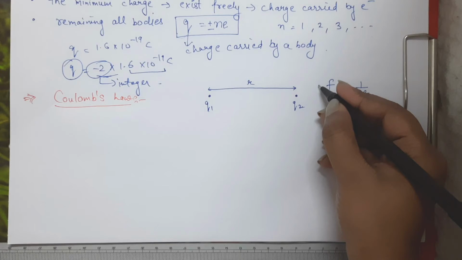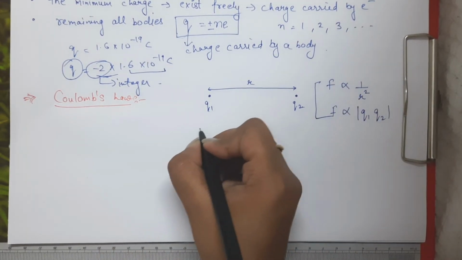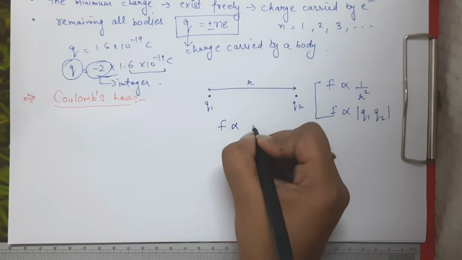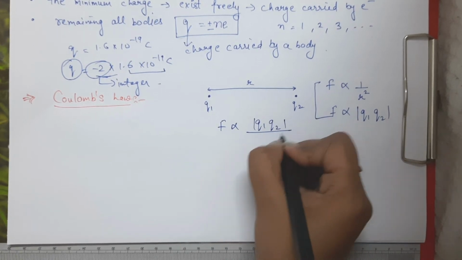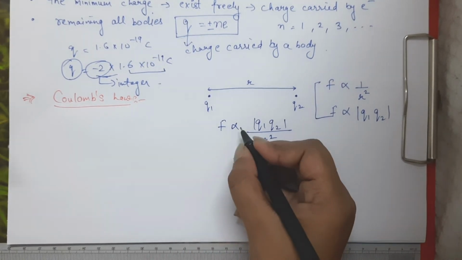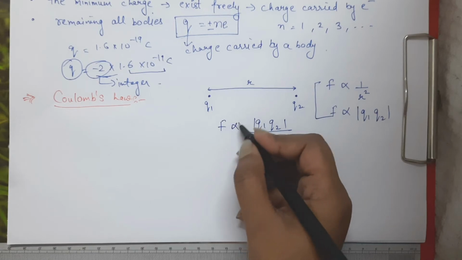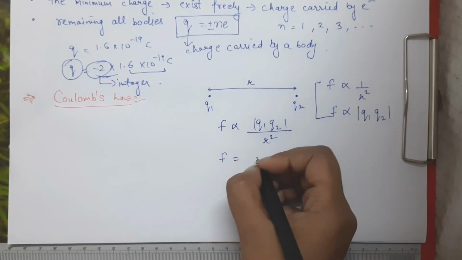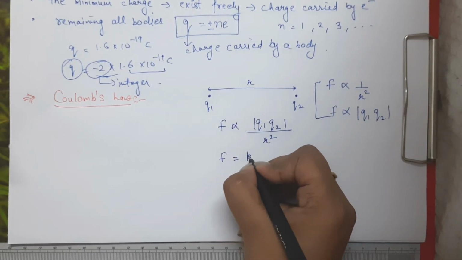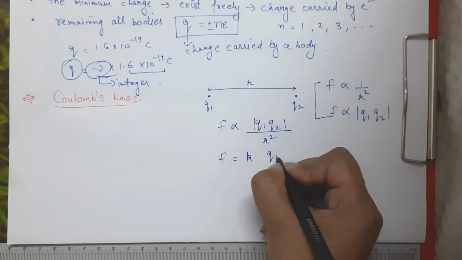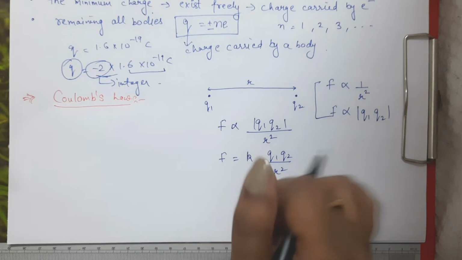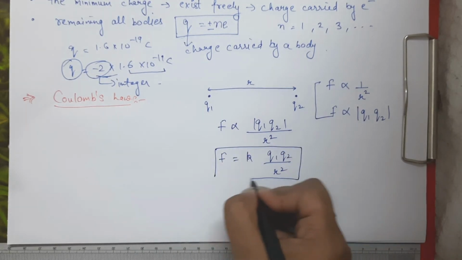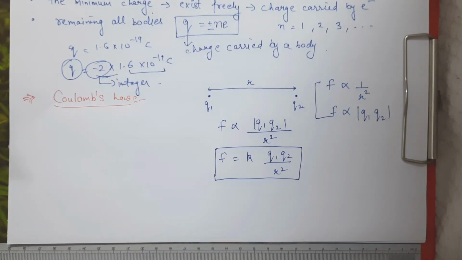Now if we look at these two relations, then we can say that force will be proportional to the magnitude of Q1 Q2 upon R square. If we want to remove the proportionality sign, then we have to introduce some constant. So this constant will be small k, and it will be k Q1 Q2 upon R square. So basically the force between these two charges will be given by this relation, F is equal to k Q1 Q2 by R square.